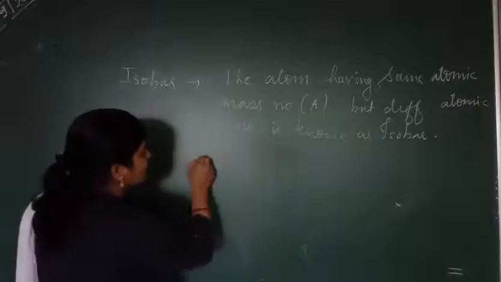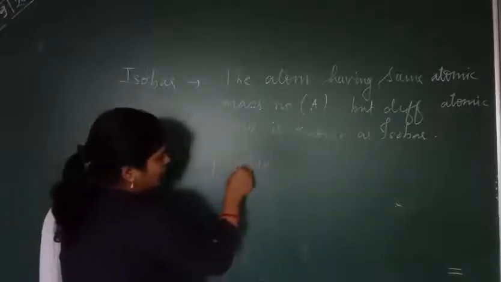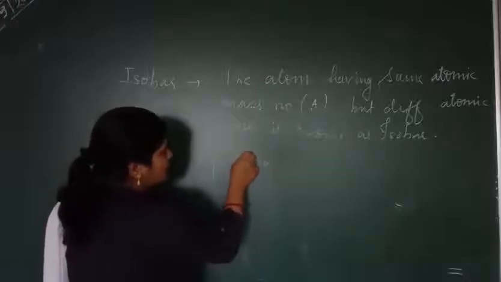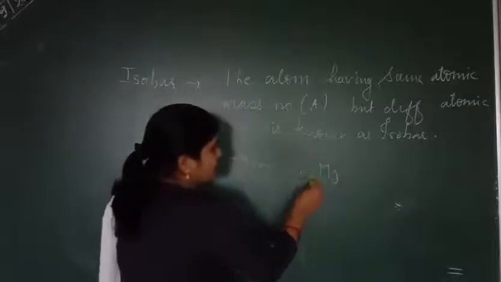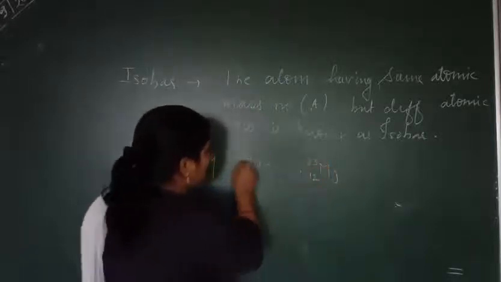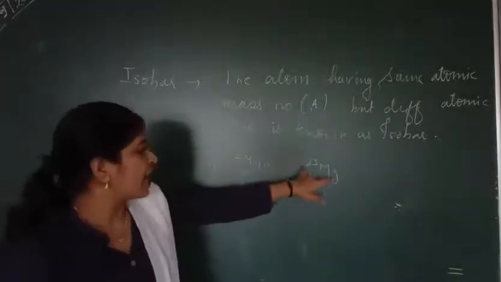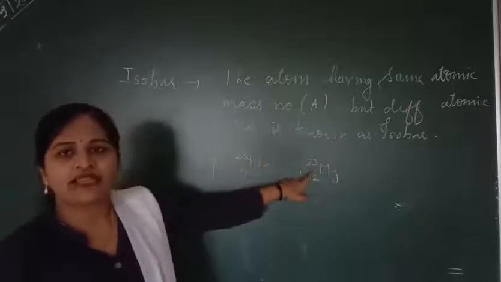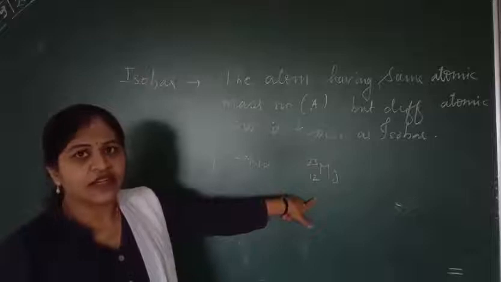So we can take an example. For example, sodium has an atomic number 11, but its atomic mass is 23. Magnesium has its atomic number as 12, but its mass is 23. You can find that both these elements have the same mass number, but the atomic number is different.